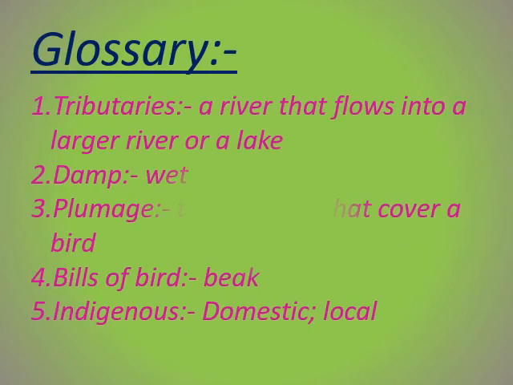Glossary. First is tributaries, a river that flows into a larger river or a lake. Damp means slightly wet. Plumage is the feathers that cover a bird. Then bills of the bird is the beak of the bird. Then indigenous means domestic or local.